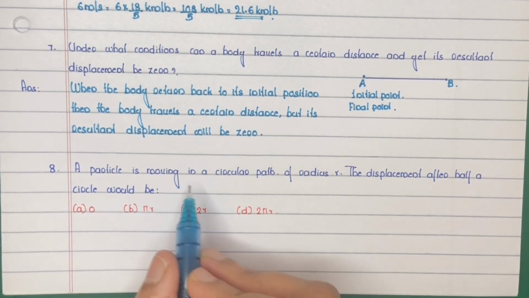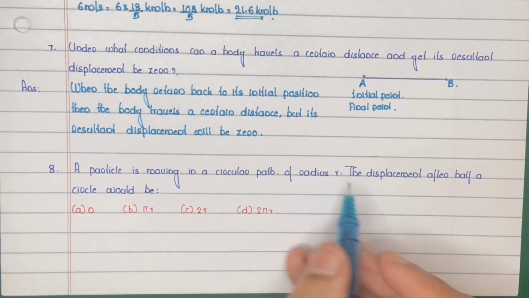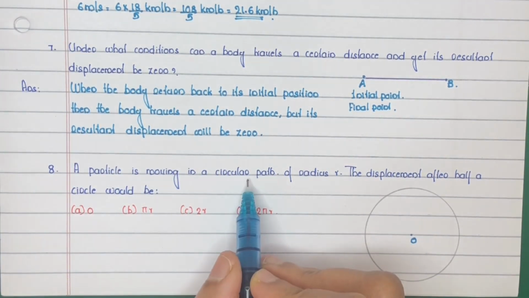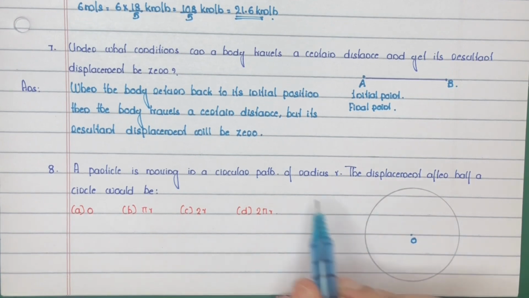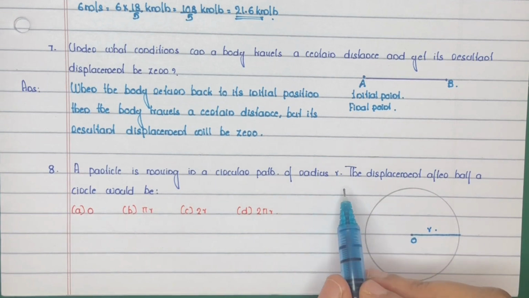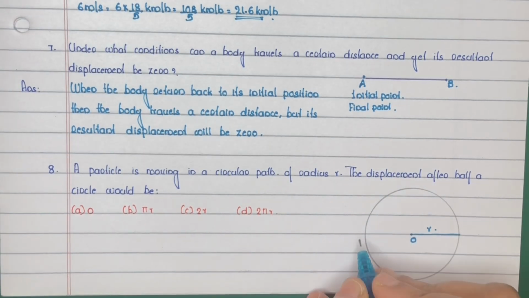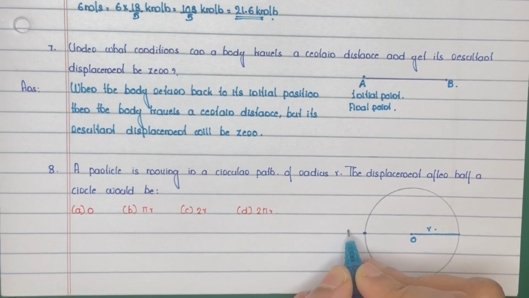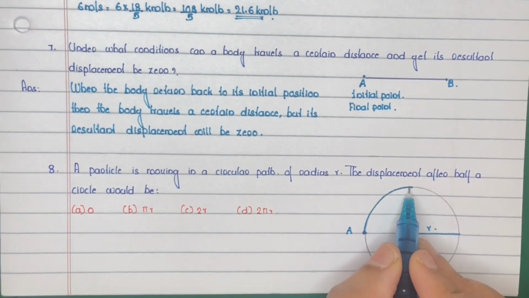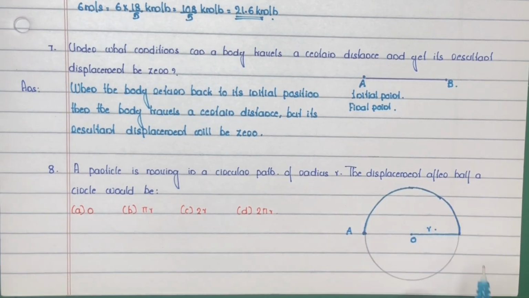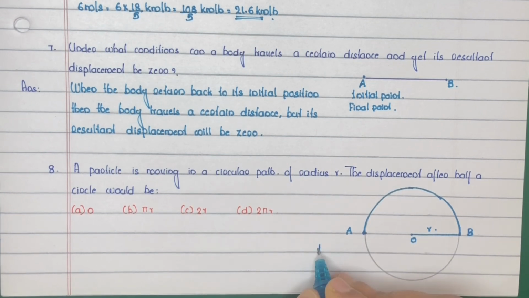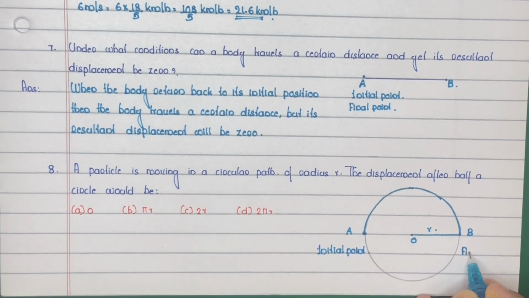Question number 8. A particle is moving in a circular path of radius r. The displacement after half a circle would be, when particle is moving in a circular path, consider a circular path and its radius is r. Now displacement after half a circle. Suppose the particle starts its journey at point A, then half the circle is half of a circle. Let this point be B. So starts at A, that is initial point A, and ends at B, that is final point B.